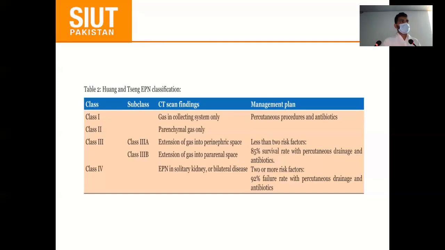Exactly, sir. There is a window in every patient that arrives to you in OPD or emergency, a certain window where you have to take measures and save them from catastrophic events in future. So if there is any lucky patient who just went through our eyes and we did not pick him, and he went home and survived with oral antibiotics, then he is very lucky. But if there is any evidence of gas in the collecting system, we must go for percutaneous drainage and empirical antibiotic therapy to save him from further consequences.